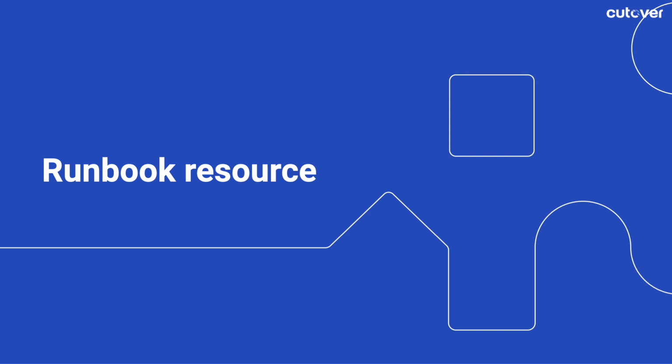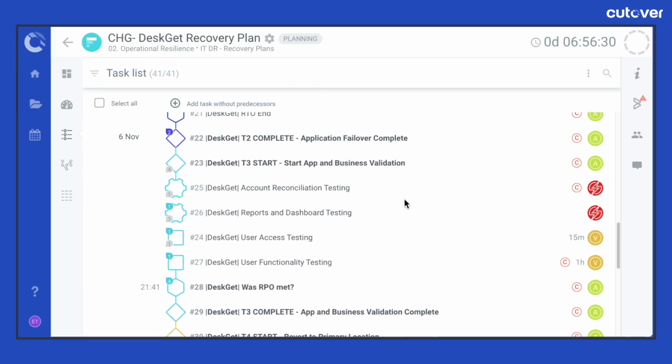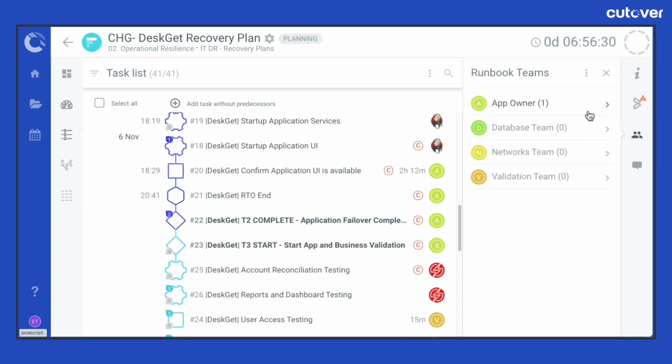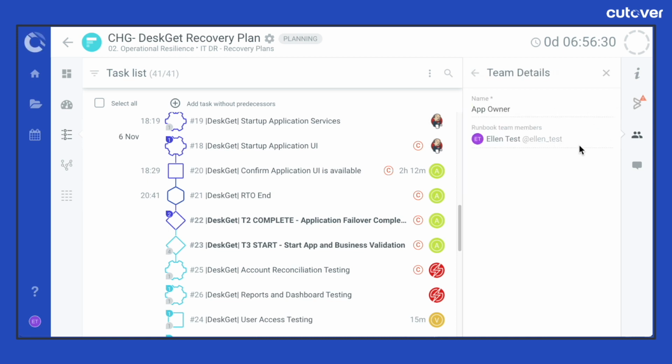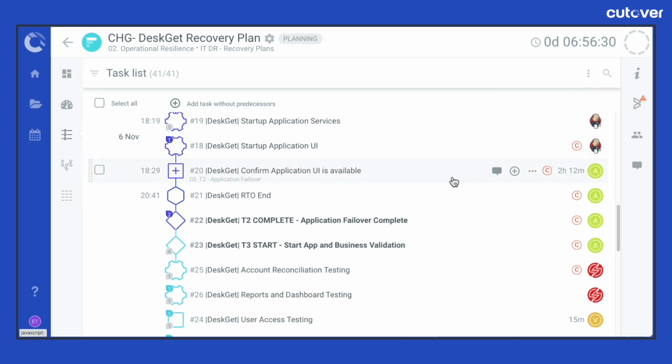A runbook resource can only access specified runbooks and action tasks that they are assigned to. This role has the lowest access level, where a user can only access the required actions and tasks that they are assigned to. This role isn't available in the user management portal. If a user or a team they are in are assigned a task within a runbook, then they are automatically considered as a runbook resource.